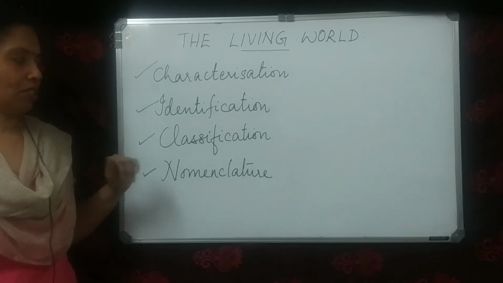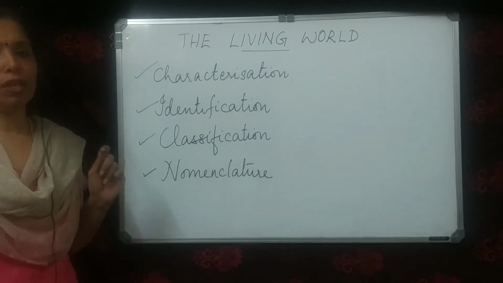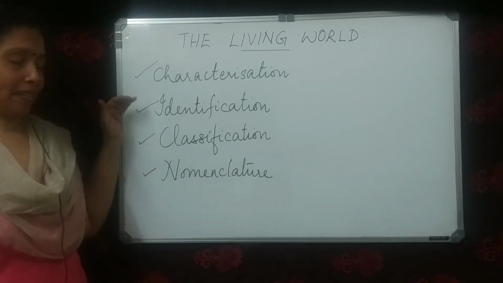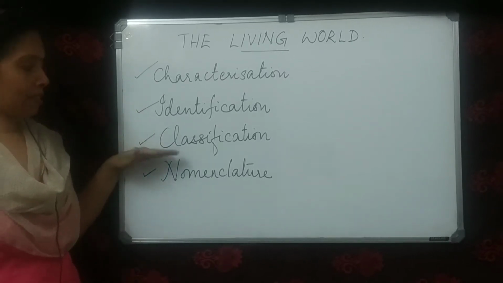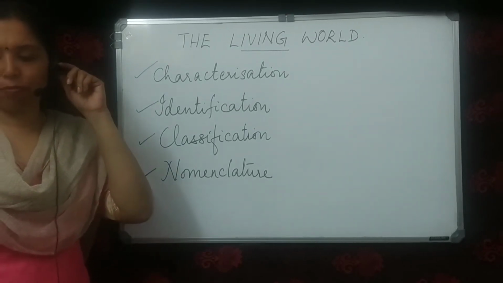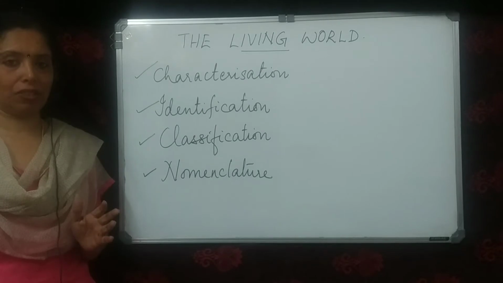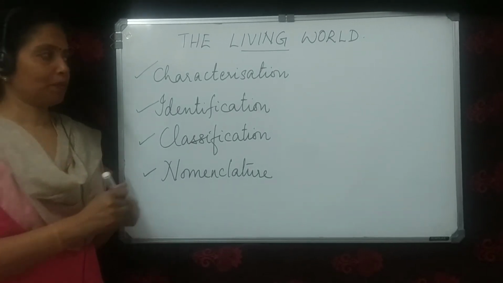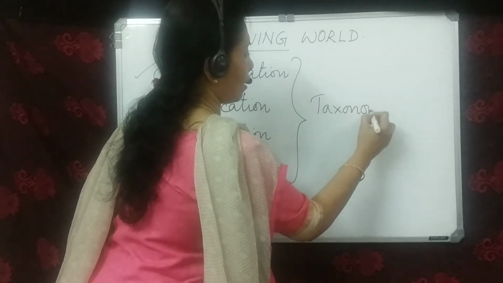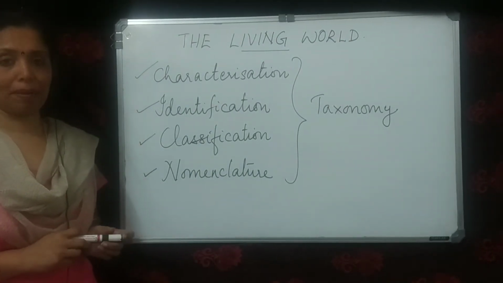Characterization, identification, classification, and nomenclature are processes basic to taxonomy. Once again, which are the processes basic to taxonomy? Characterization, identification, classification, and nomenclature. So, what is taxonomy? It is the branch of biology which deals with identification, classification, and nomenclature. These are the processes basic to taxonomy. Taxonomy is the branch of biology which deals with identification, classification, and nomenclature.